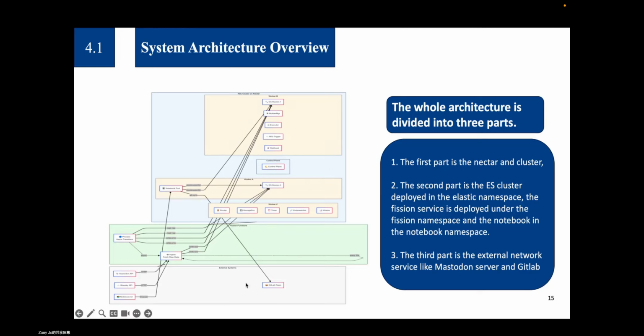The third part is the external web service, like the Mastodon server. We use the API to interact with it and get some JSON data, and we use GitLab to load our Web3 in the notebook.